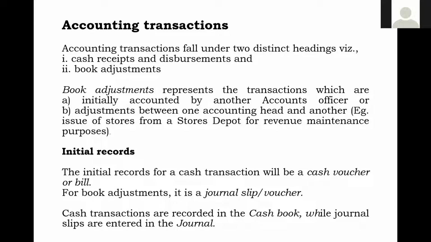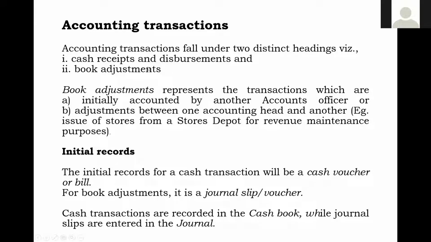So railways also should maintain such books to record transactions, because we will have cash receipts and disbursements, and we will also have book adjustments. For book adjustments, through JV, whatever it comes, it will be entered in a separate book, a separate list, which we call journal.